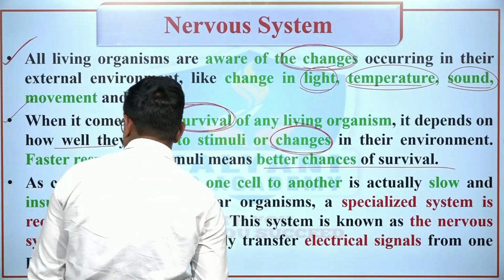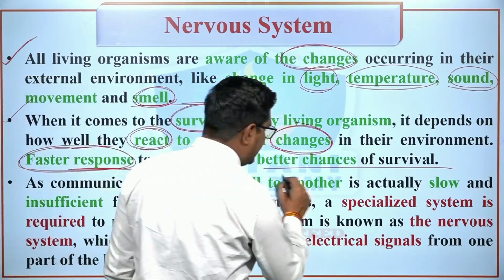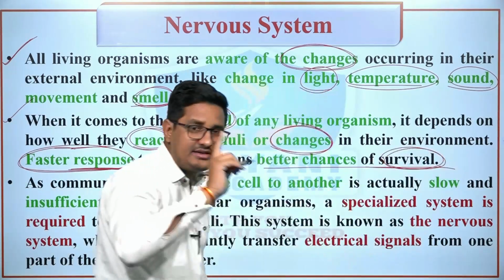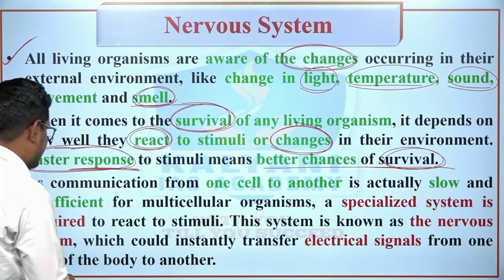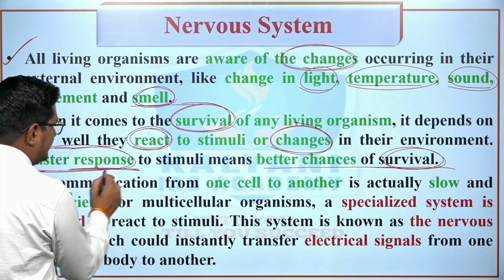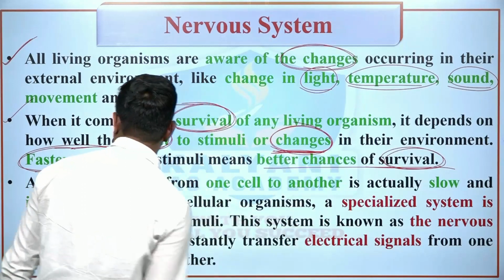So for a faster response, or we can say for survival, there must be a system to react to the stimuli or changes in our environment.